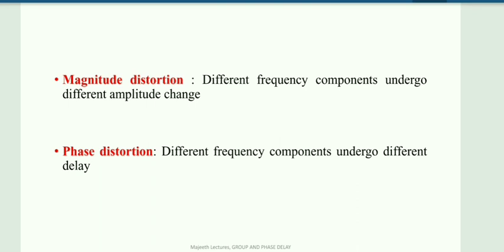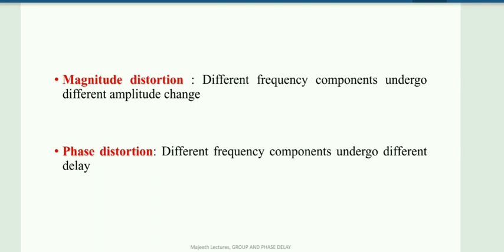So when we transmit the signal, these frequency components travel in different paths. During propagation, they undergo different changes in amplitude. That is called magnitude distortion. So if the different frequency components of the transmitted signal undergo different amplitude changes, that is called amplitude distortion.